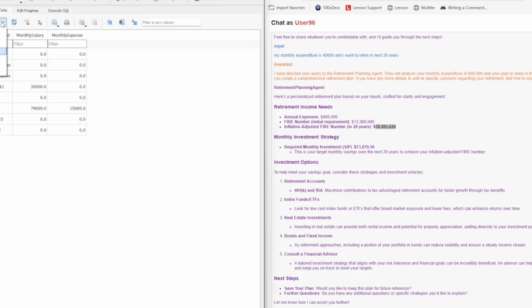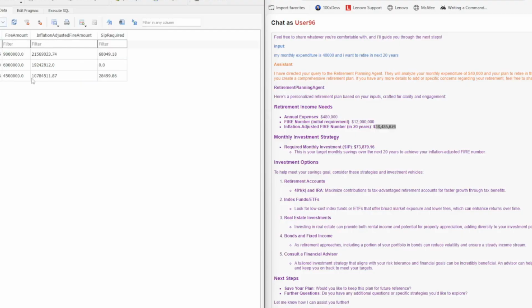Now if we go to the FIRE table, it has not currently saved it, according to me. Has it? No, it has not. So what is our user ID? Our user ID is 8. Let's try to save this plan.